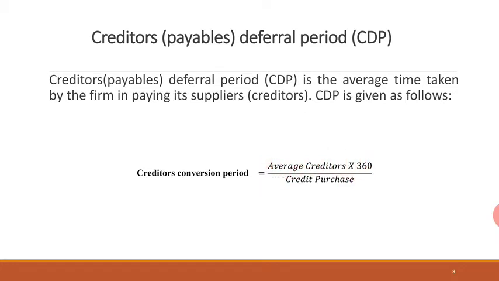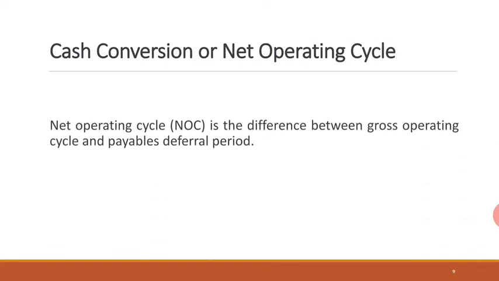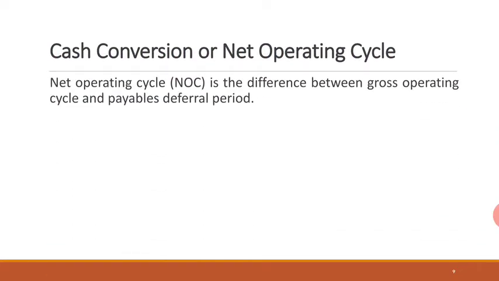So this is how you find out the elements of the operating cycle: your raw materials turnover period, semi-finished goods turnover period, finished goods turnover period, and debtors turnover period. When you add all these four, you get the gross operating cycle. The next concept is the net operating cycle, also called the cash cycle.